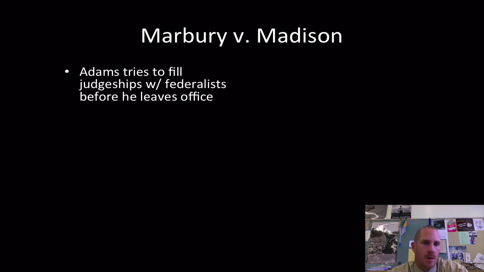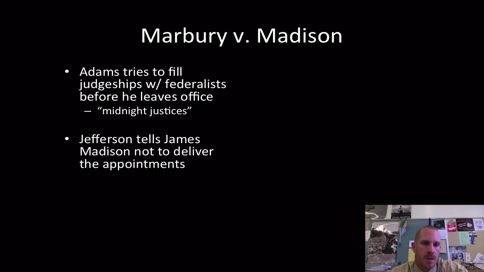Before John Adams is going to leave office as president, he is going to attempt to fill a lot of new judge positions with Federalists. And the reason he's going to do that is to try to impede Jefferson's new reforms that he wants to put in place when he takes office. So you may have heard or referred to them before as these midnight justices. Again, it's hoping to slide them in at the last minute of the last day of his presidency and ultimately screw over Jefferson.